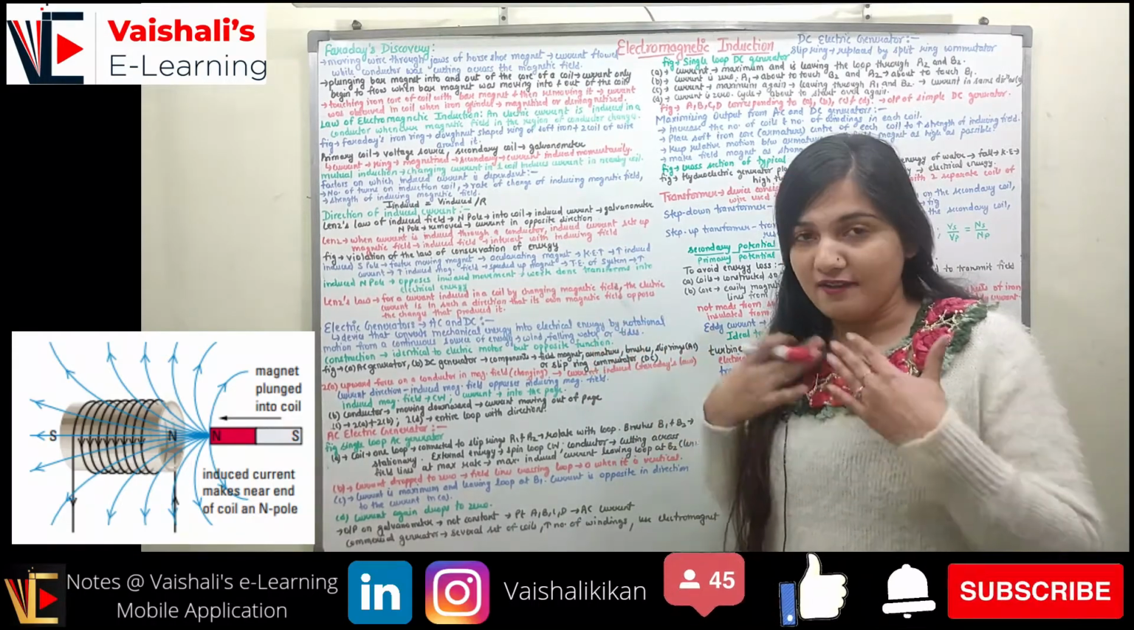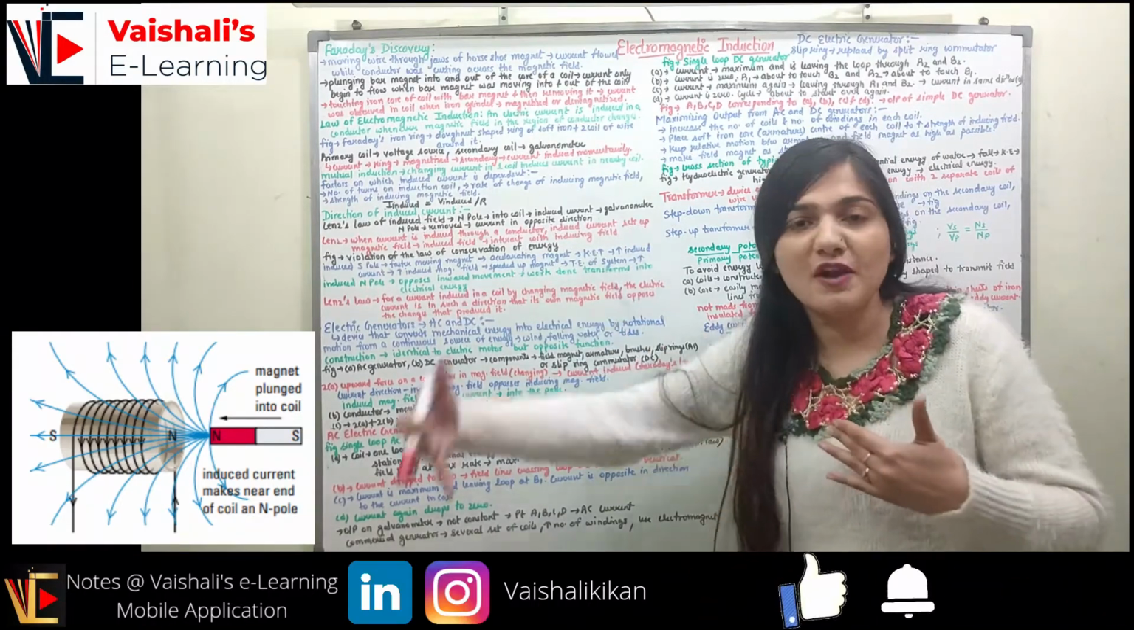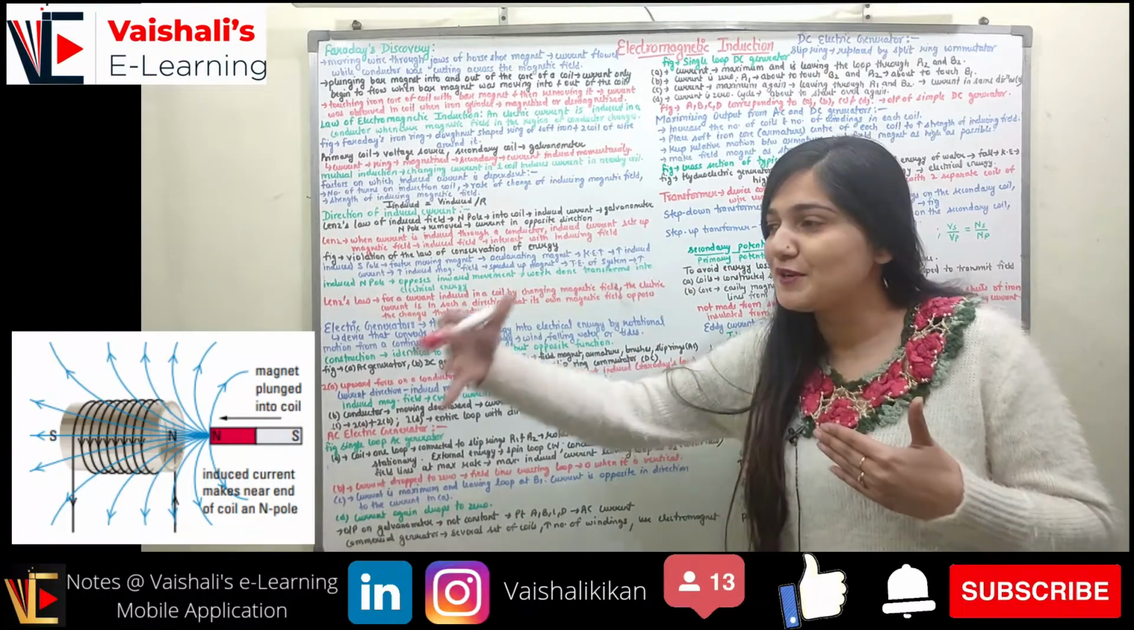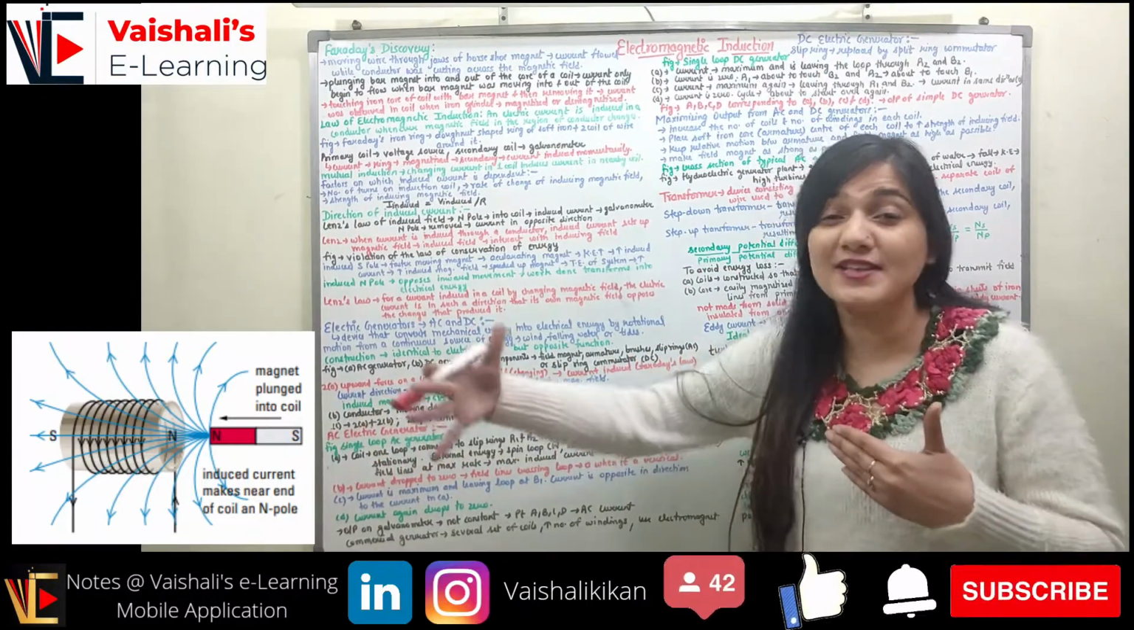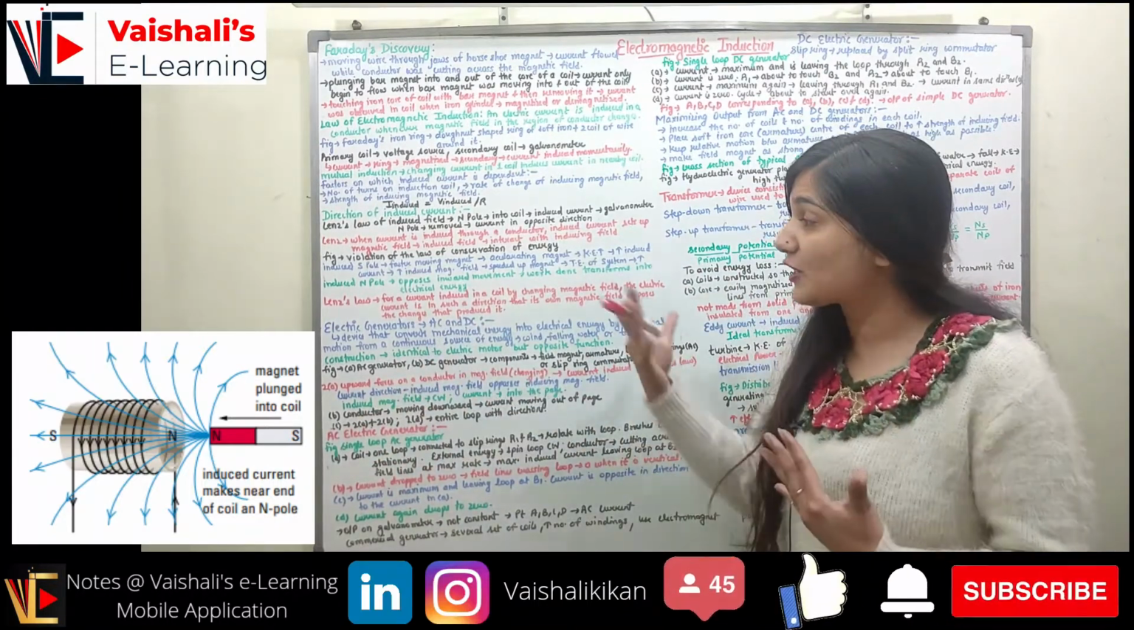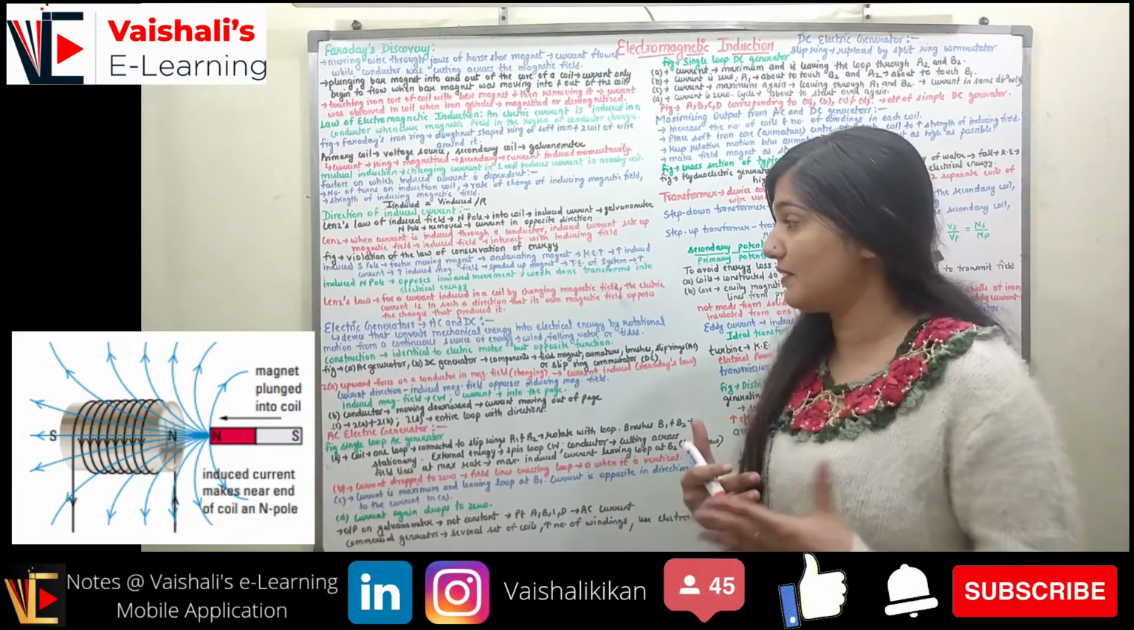So if I am Vaishali, I am producing one more Vaishali. So I am going to produce a Vaishali that is opposing my motion. This is the actual law which was given by Lenz.